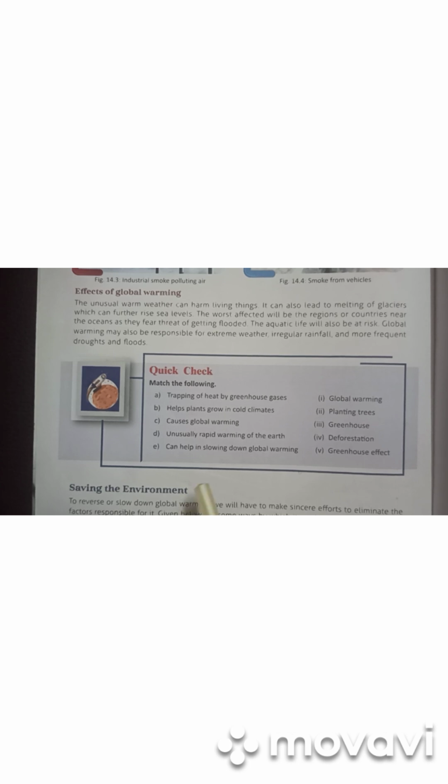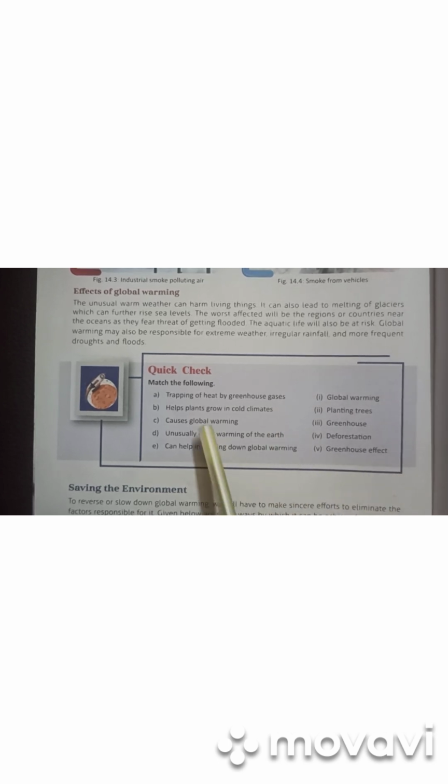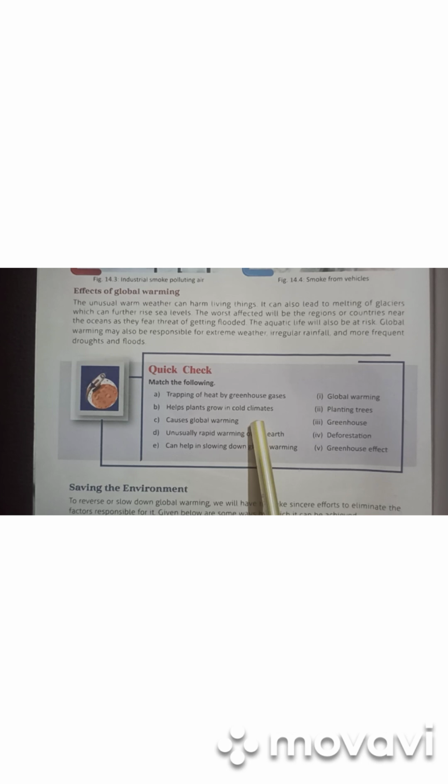Now you can do this quick check. Trapping of heat by greenhouse gases, that is called greenhouse effect. Helps plants grow in cold climate, that is the greenhouse. Causes global warming, that is deforestation. If we cut the trees, then it increases the global warming. Unusually rapid warming of the earth is called global warming. Can help in slowing down global warming, that is planting trees.